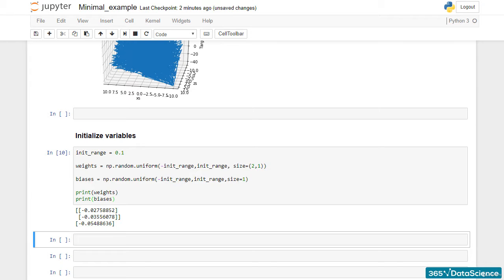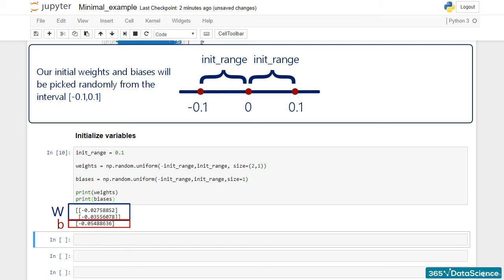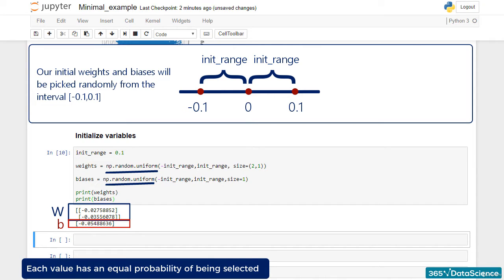Now that we know initialization matters, let's see how we can deal with it. A simple approach would be to initialize weights randomly within a small range. We did that in the minimal example. We used the NumPy method, random uniform, and our range was between -0.1 and 0.1. This approach chooses the values randomly but in a uniform manner. Each one has the exact same probability of being chosen.